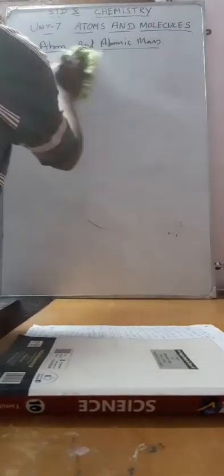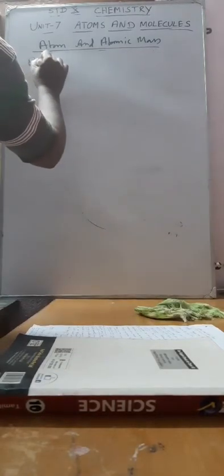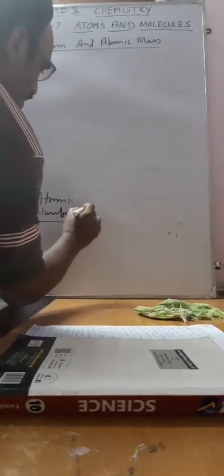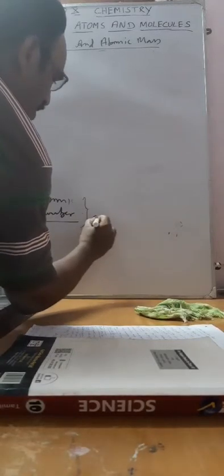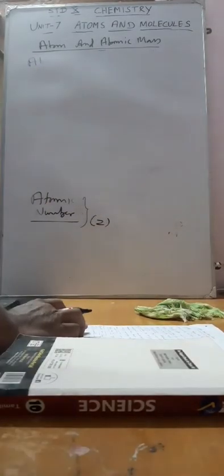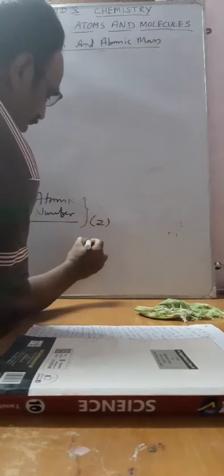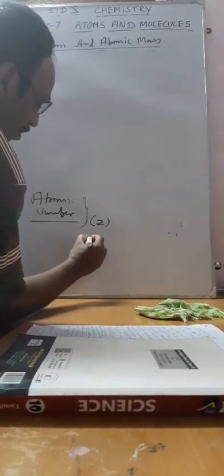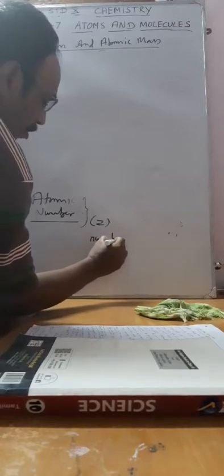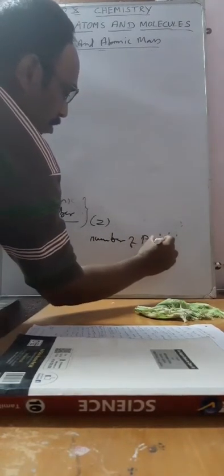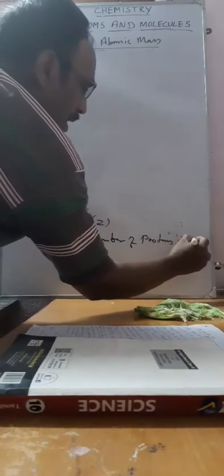Atomic number, which you have already learned in previous classes, is represented using the letter Z. The atomic number is the number of protons in the nucleus.